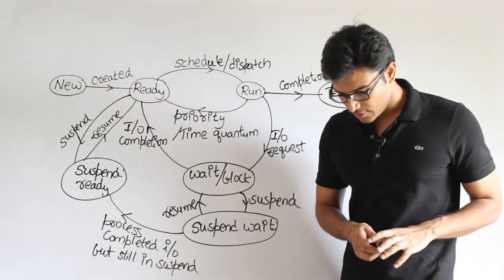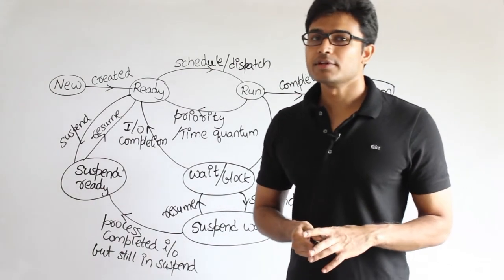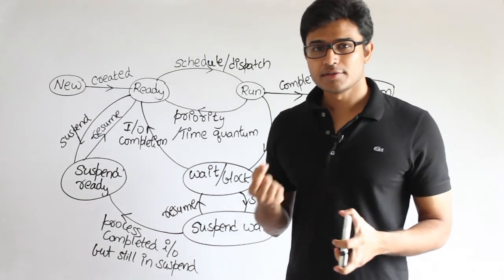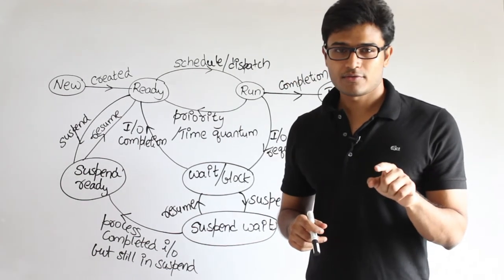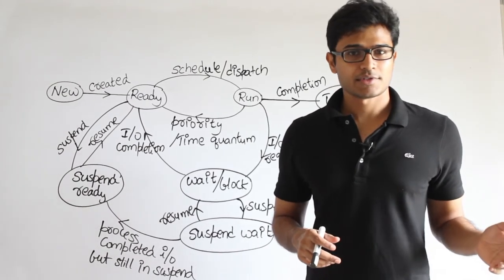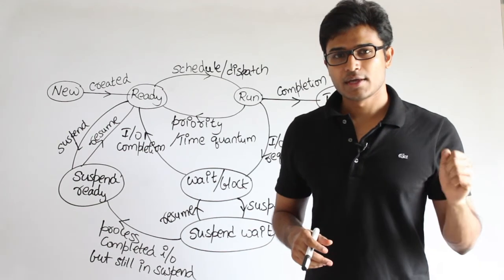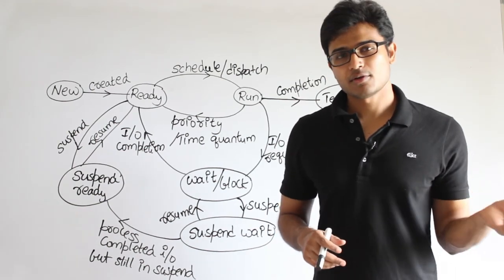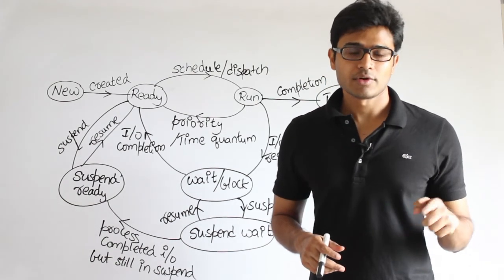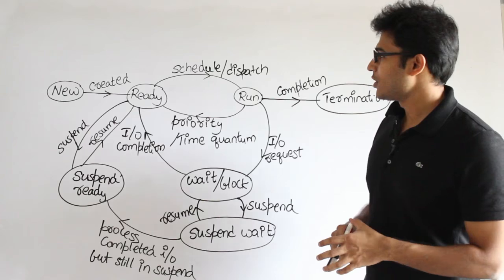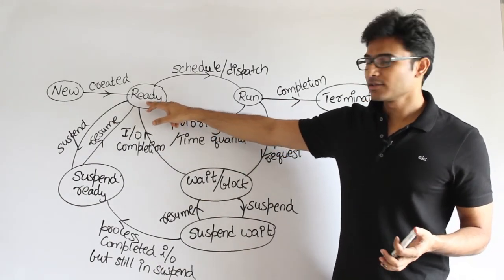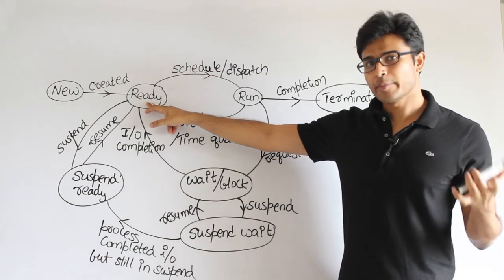Now one thing you should decide is how many processes can be in the ready state at any time, right? That is a good decision, that is the actual decision you should take. The reason is, depending on the resources you have, you can get that many processes. Let us say you have 1000 programs available in the hard disk which want to run, but then you cannot bring all of them into the main memory at the same time. Therefore, depending on your resources, you can decide how many processes can be in the ready state at any time, right? So generally this depends on the memory.